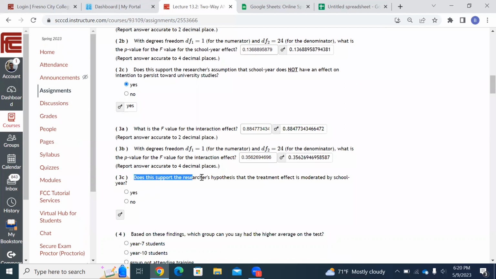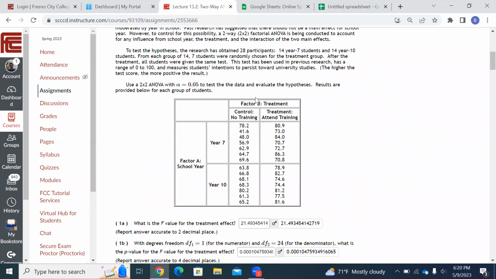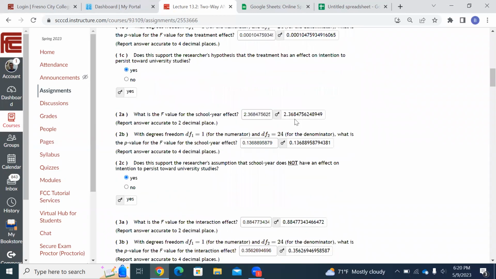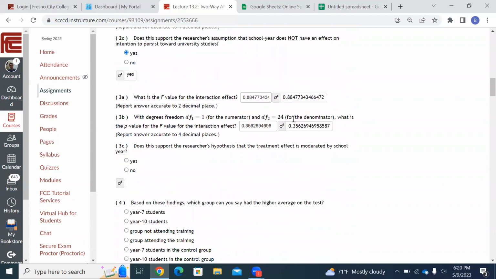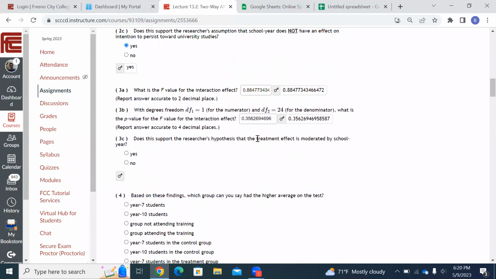So does this support the researcher's hypothesis that the treatment effect is moderated by school year? Moderated, what does that mean? Well, if you modify something, you change it, right? So they're saying the treatment, remember the treatment is the class. Come back over here, right? Treatment, factor B, treatment's whether you took the training or not. Which we know has an effect, right? Training matters.